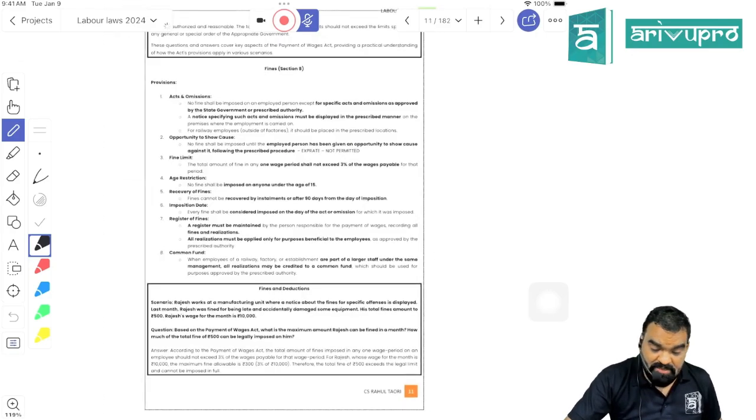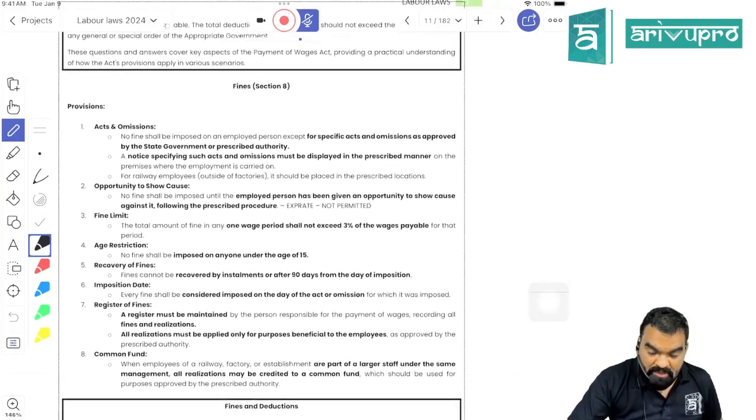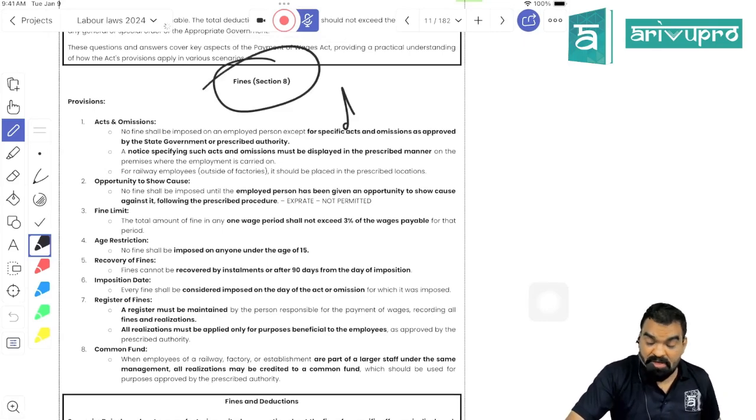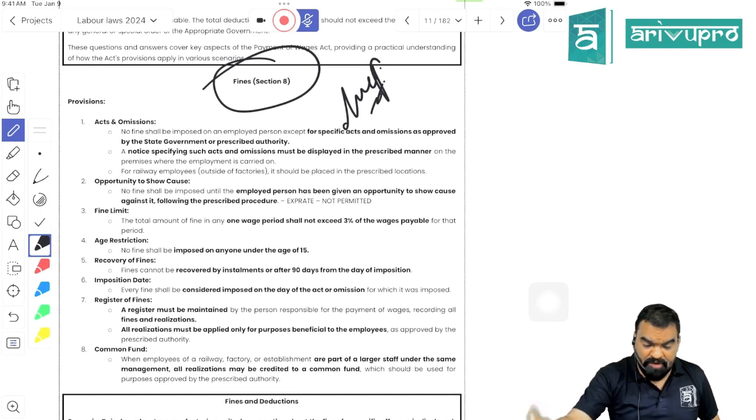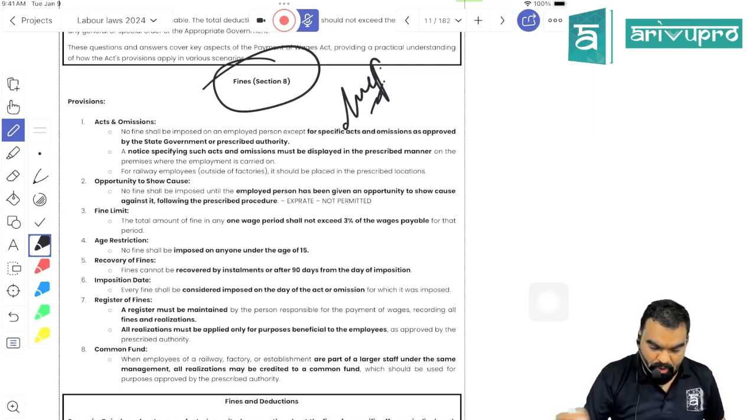But when it comes to fines, there are clearly certain rules related to fines, which are regulated by section 8. They say that if you are willing to impose any fine upon the employee, it needs to be clearly communicated to the employee. Autocratically, you cannot deduct any amount of fine by saying that we have imposed this fine, now you have to pay it. All fines imposed on the employee need to be communicated first to the appropriate government, and should be communicated to the employee. Okay.